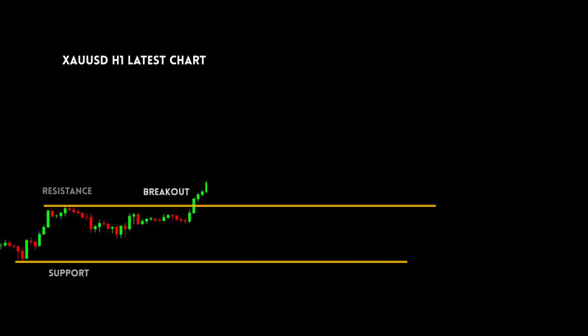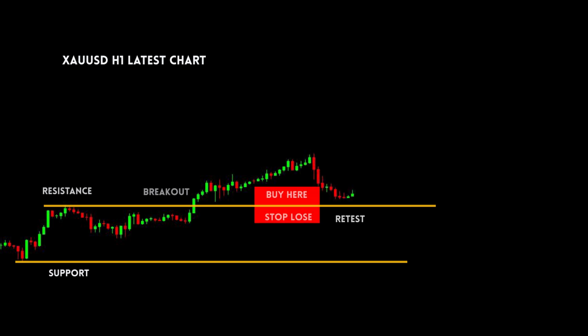We found a breakout to the upside, and we wait for the right entry with the buy trend. Price breaks well and came back to retest the breakout line. Let's take a buy trade here with the stop loss below the resistance line. Let's see the results. Results are fine.